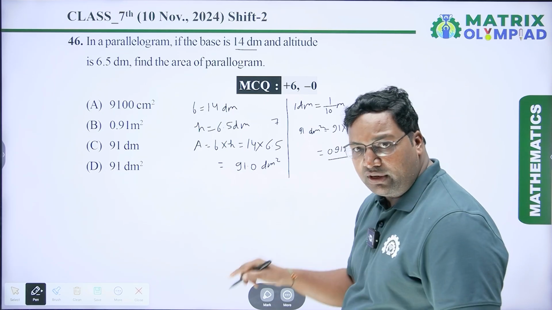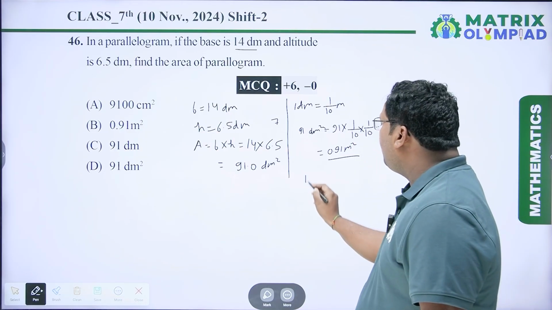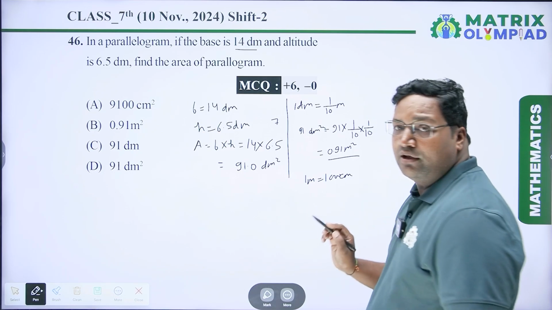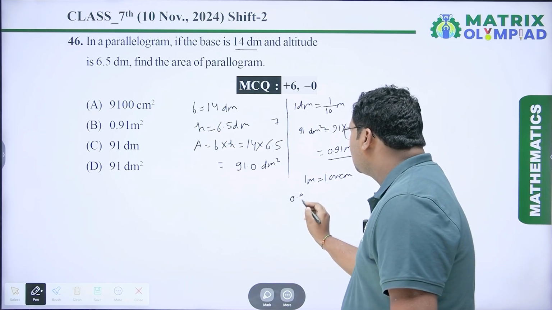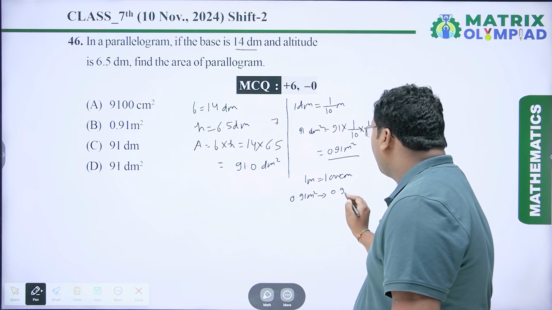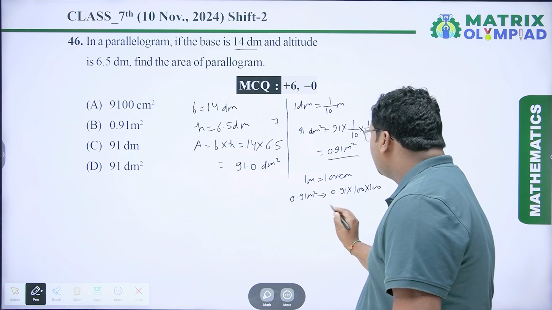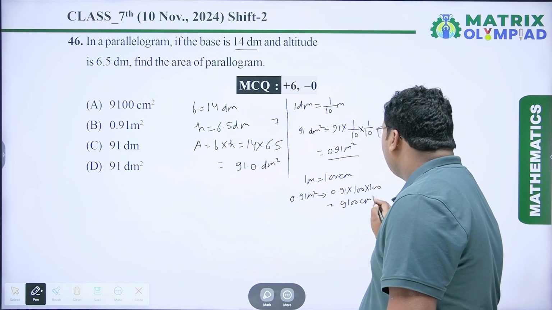Now we have to convert this unit into a centimeter. So 1 meter is equal to 100 centimeter. So 0.91 meter square into centimeter is 0.91 into 100 into 100, which is equal to 9100 centimeter square.